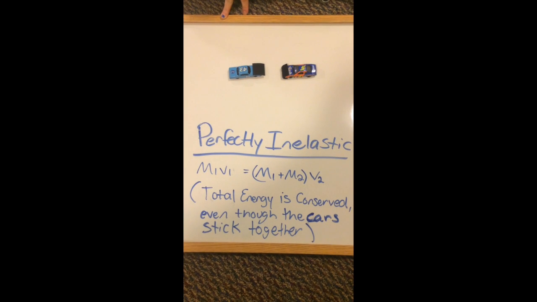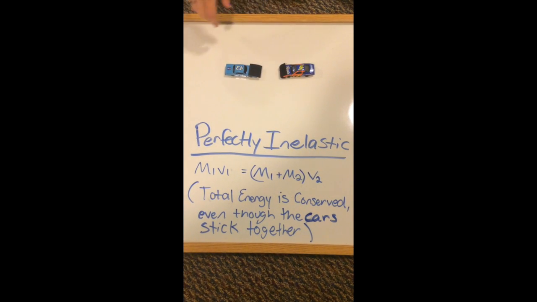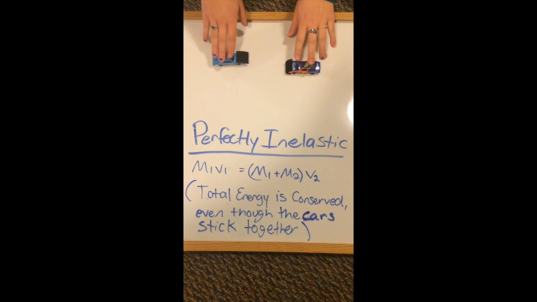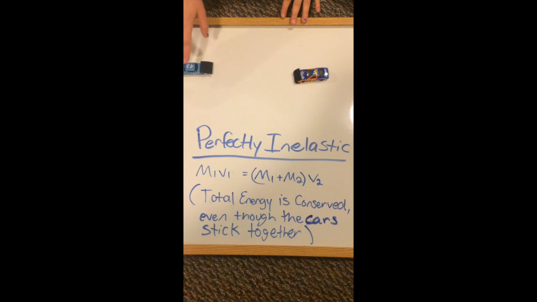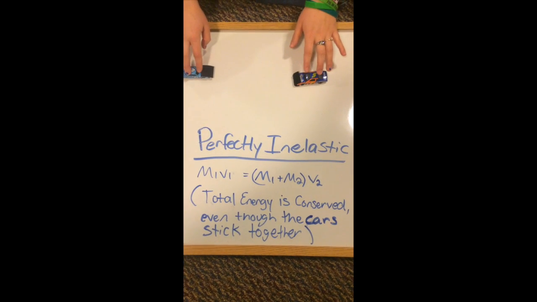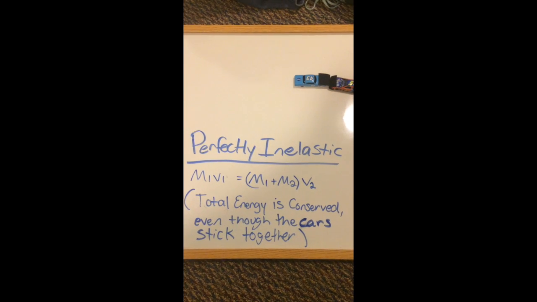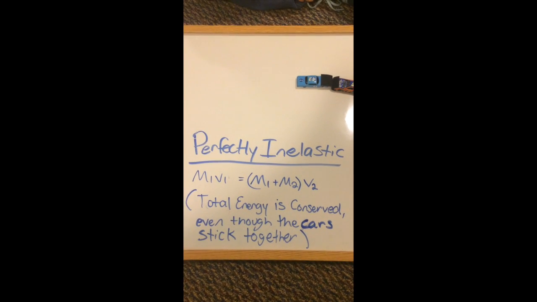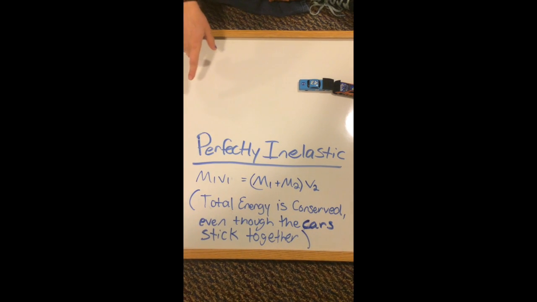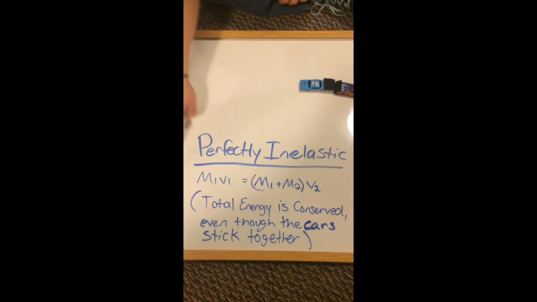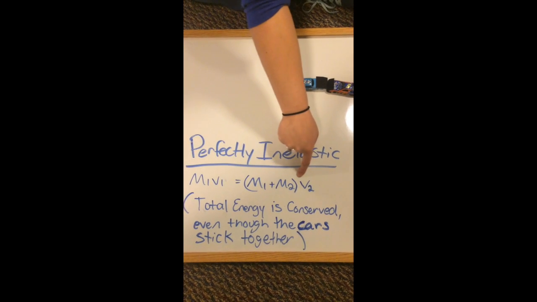For the final collision, it's perfectly inelastic. So, let's say that two cars of different masses are going different speeds initially. They collide head-on along a straight road and stick together like this. After the collision, because the cars are stuck together, they move with the same speed since they are now one body. The momentum of the system is conserved, so the total energy before the collision equals the total energy after the collision.